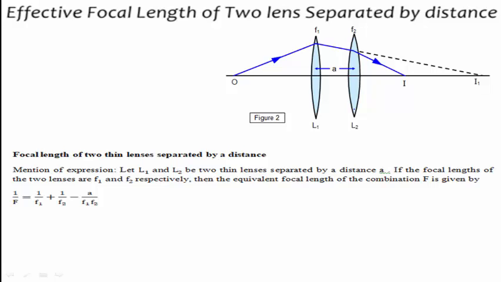If the focal lengths of the two lenses are f1 and f2 respectively, then the equivalent focal length of this combination, f, is given by 1/f = 1/f1 + 1/f2 - a/(f1 f2).